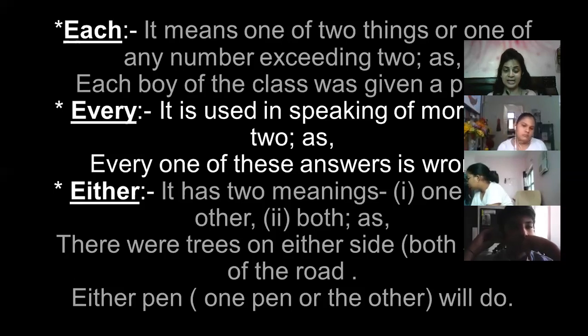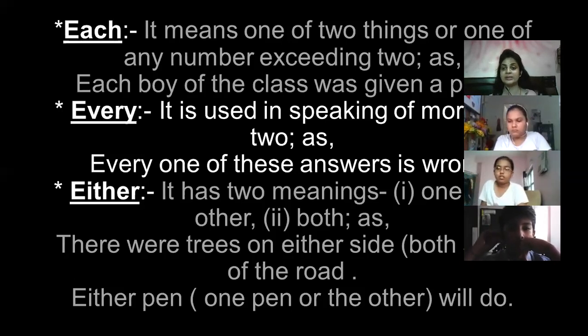And if I say either pen will do, it means दोनों में से एक चीज काम आएगी. So for that I'll use either. So here either is used for both the things. One meaning is one or other, and the second one is both. Fine. The same way it goes with neither.